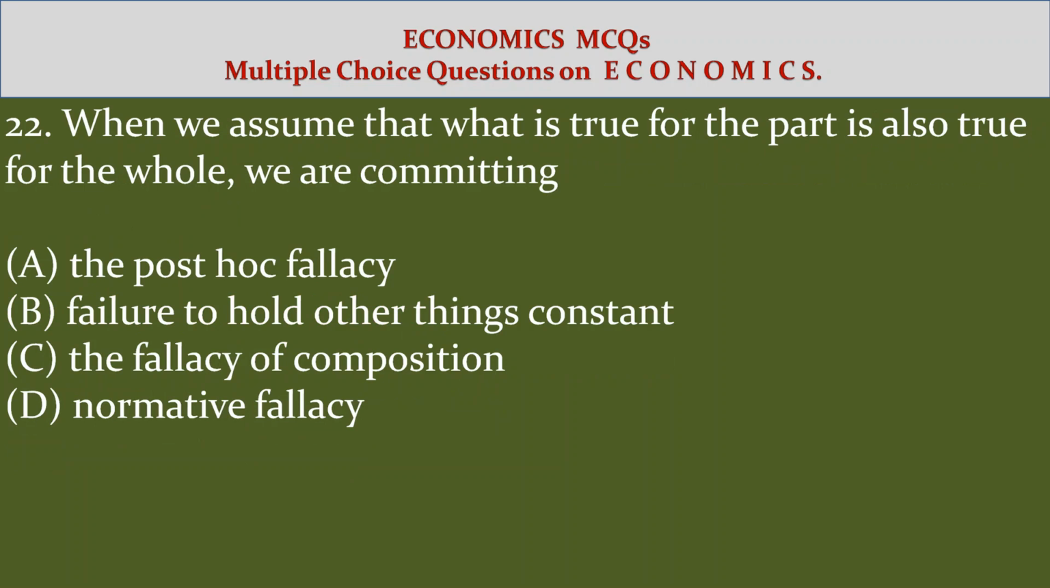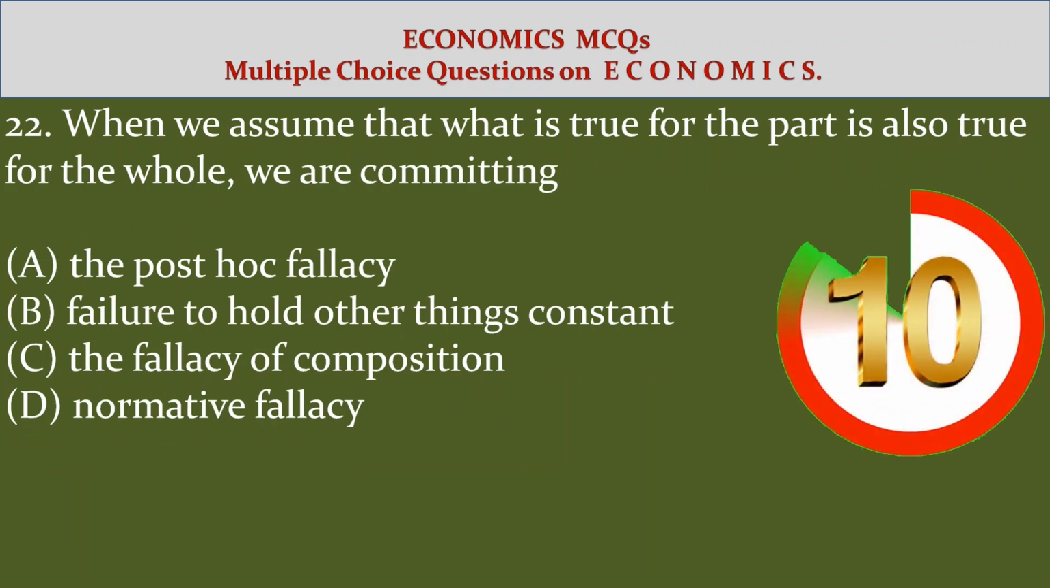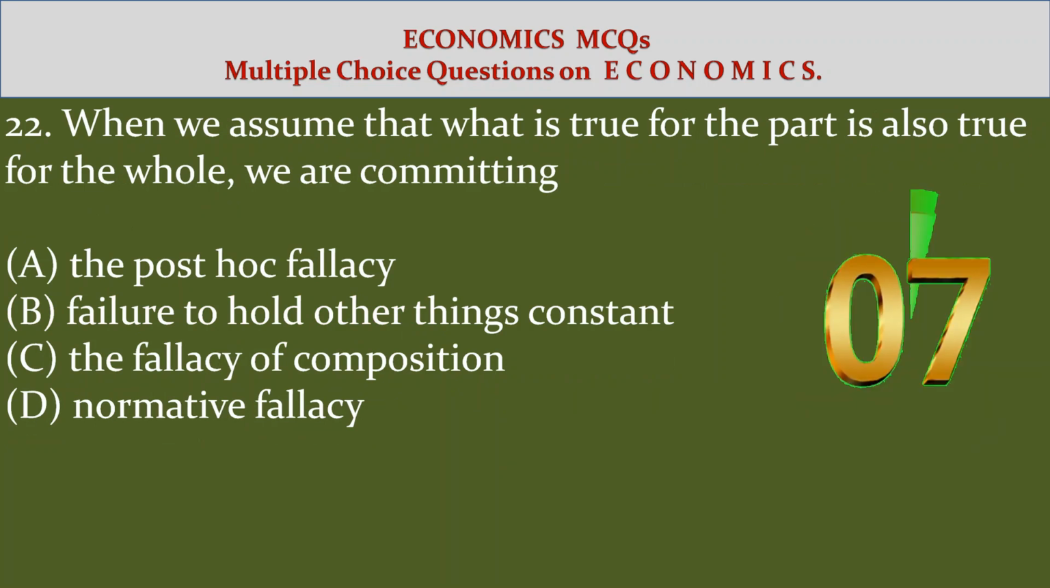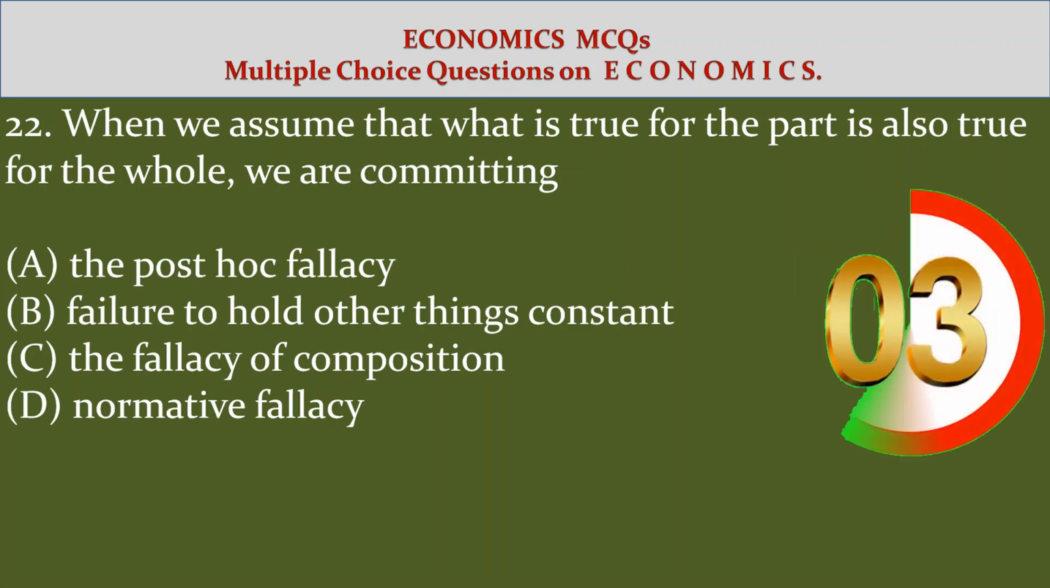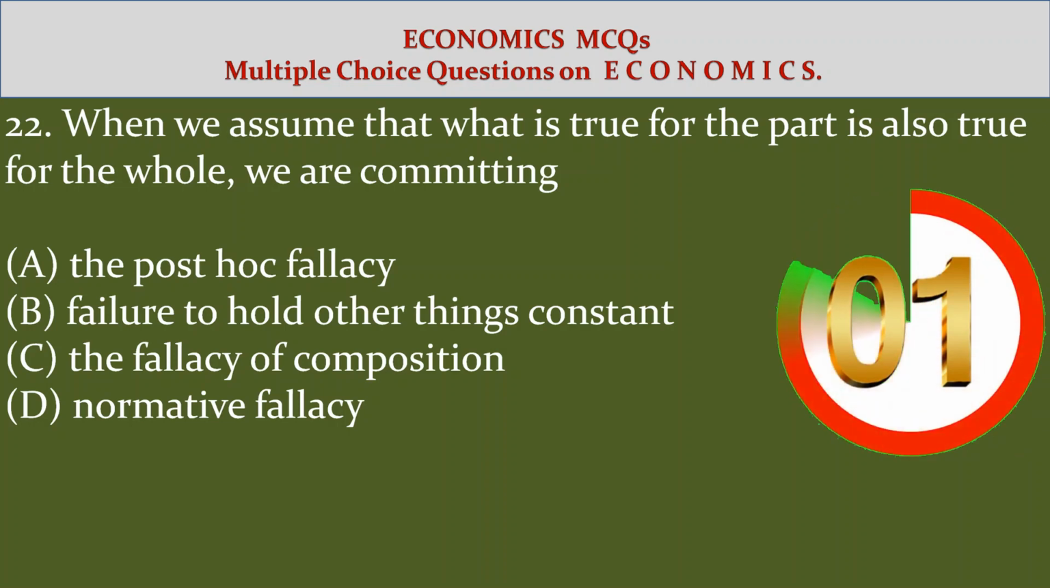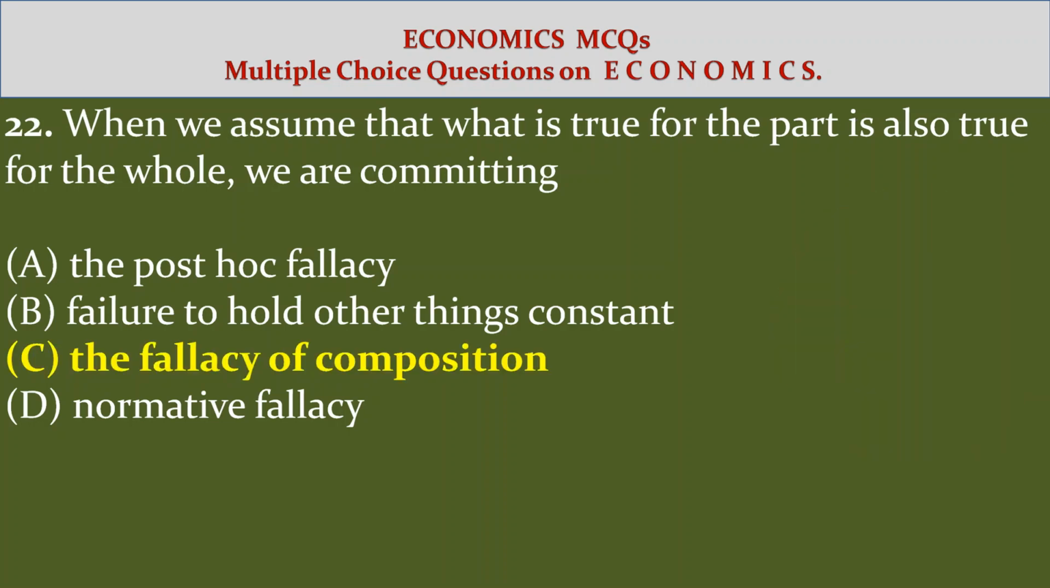22. When we assume that what is true for the part is also true for the whole, we are committing option A, the post hoc fallacy. Option B, failure to hold other things constant. Option C, the fallacy of composition. Option D, normative fallacy. Answer option C, the fallacy of composition.